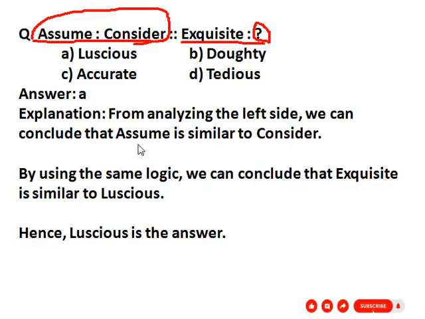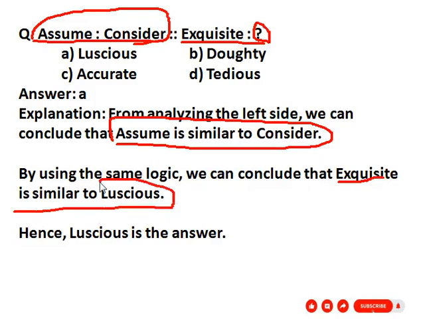So assume is similar to consider. That is, consider is a synonym of assume. So what is the synonym of exquisite? Exquisite is similar to luscious. So luscious is a synonym of exquisite. So our correct answer is luscious. Here given option A, luscious.